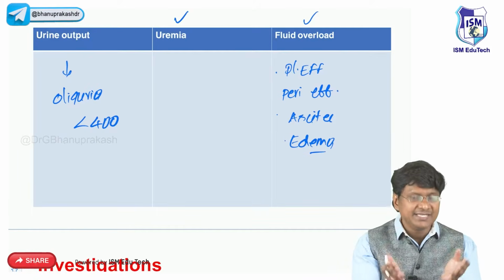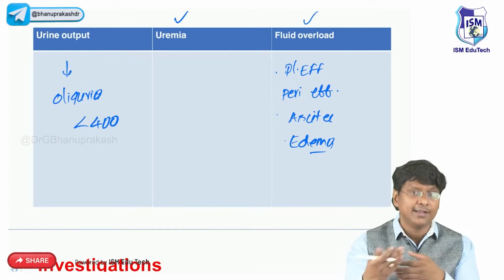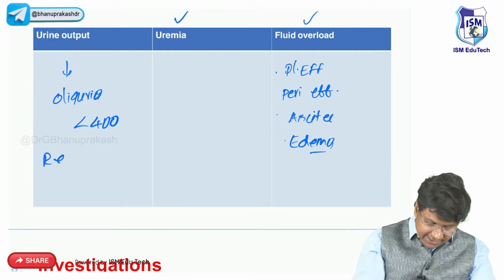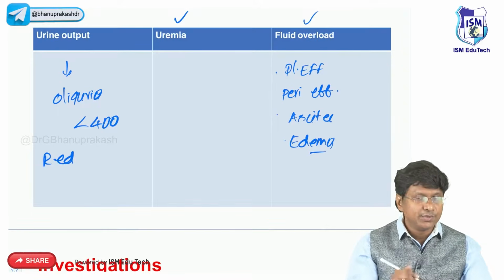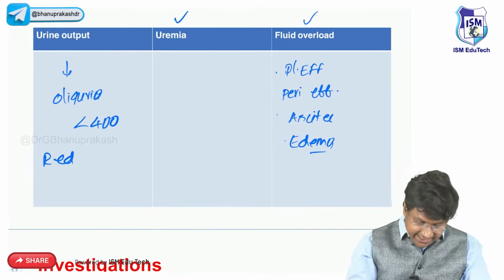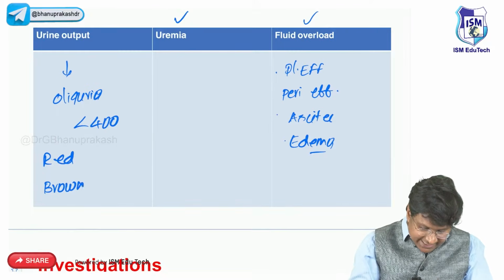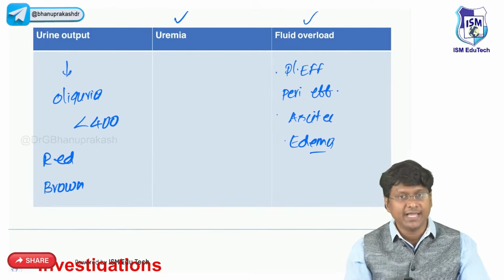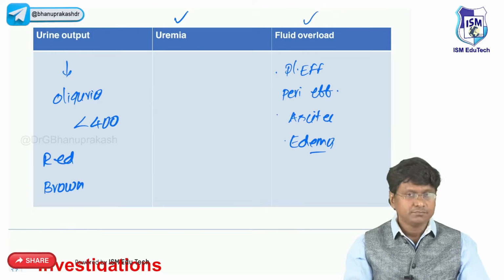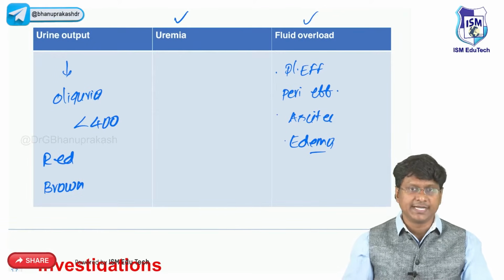And in certain etiologies causing acute kidney injury, the color of the urine also changes. See, in case of the hemoglobinuria, you will have the red color urine. And in case of myoglobinuria, that is in case of rhabdomyolysis, you will have the brown colored urine. So these will be the clinical features of the acute kidney injury.